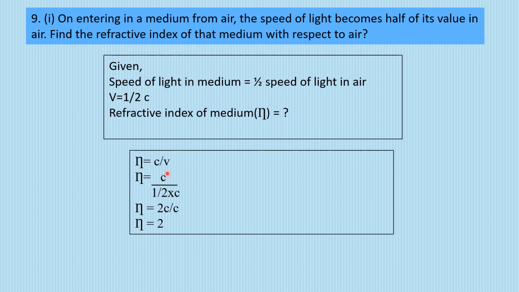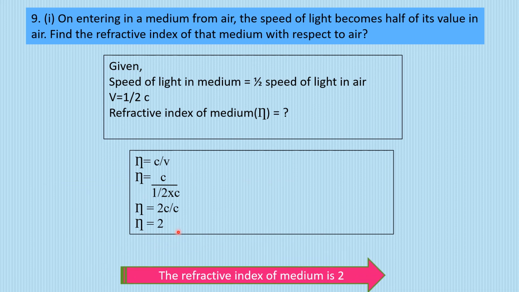So see, this is one fraction divided by another fraction. We know that division converts into multiplication, and the fraction in the denominator becomes its reciprocal. So if it is c divided by 1 by 2c, it would be c multiplied by 2 by c, right? So c cancels out, and we are left with 2. That means the refractive index of the medium with respect to air is 2.